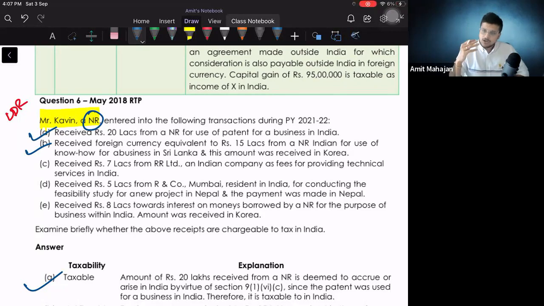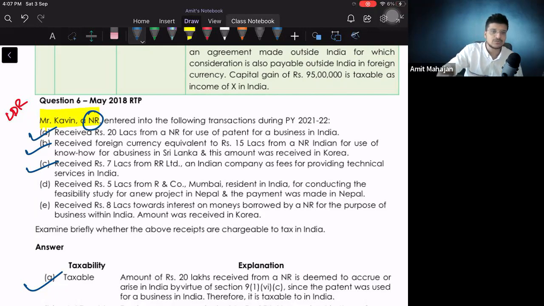Here, we are not required to see where he used that fee, because the fees for technical services were in India only. That is why this will become an Indian income and it will be taxable. Right? So C will also be taxable.